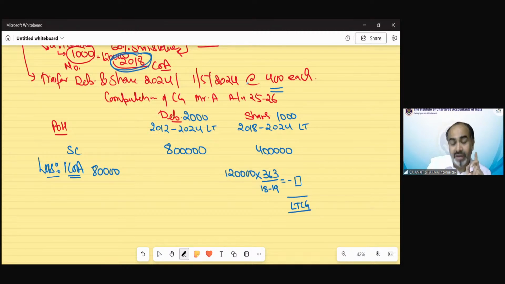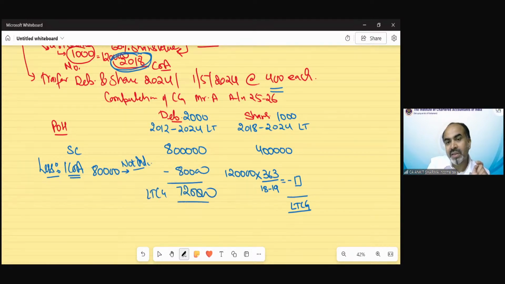Clear? A very interesting thing. Debentures do not require indexation, not even before 23rd of July. Only capital index bond and the original gold bond need to be indexed, not any other debenture. So no indexation would be applied on debentures. So we will have our long-term capital gain of 7,20,000 in this case.